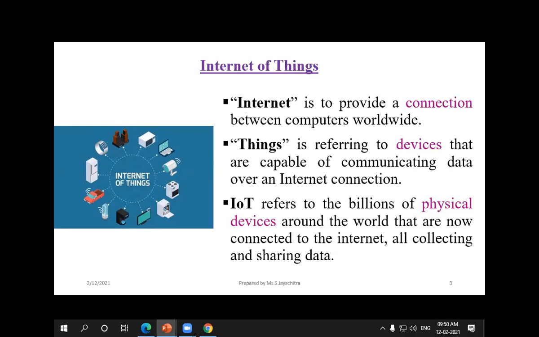So IoT is nothing but we are connecting n number of devices all over the world, and we are sharing the information, because wherever we go, we can easily monitor the information, and also we can share the information with anyone. So this is a very important emerging technology now, and it rules over the world.